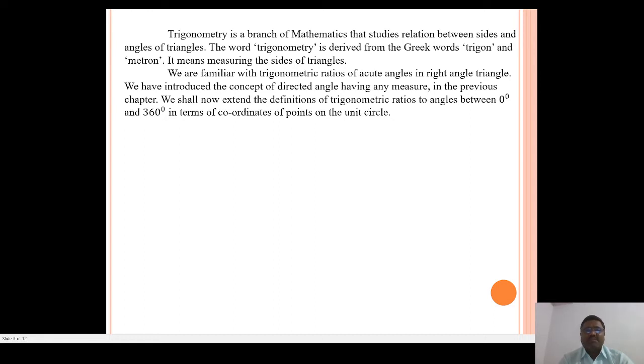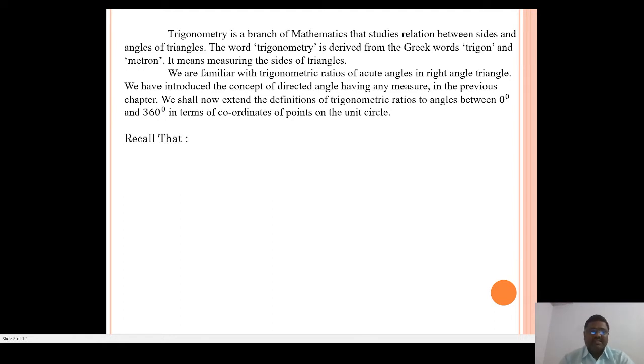With the help of directed angles we see any measure from 0 degree to 360 degree and more than 360 degree.